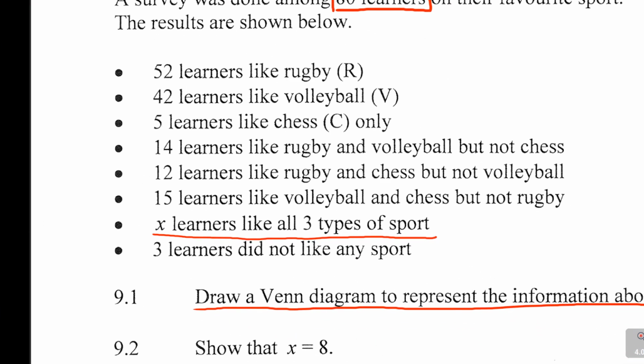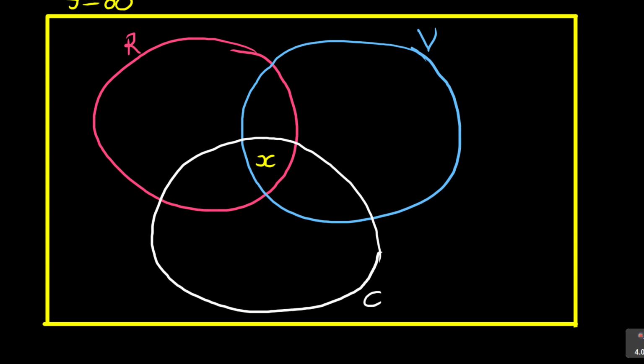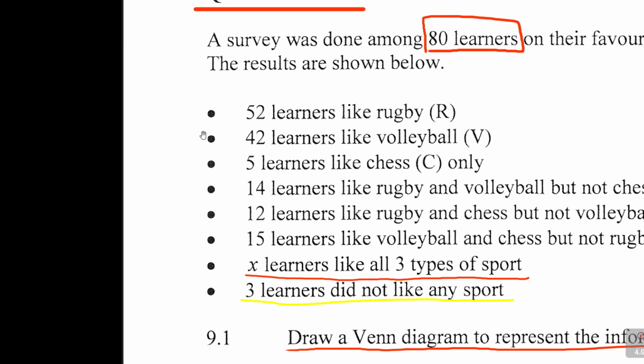And then the next line that is important to me is they are saying 3 learners did not like any sport. So there are those who never participated at all. They were asked about rugby, volleyball, and chess preferences. They said, we are not interested in any of them. So where do you put that 3? The 3 is outside like that. They are not interested in rugby, volleyball, or chess. So you see where you put the 3. With such information, you then start filling up the rest. So we are done with 3 learners.